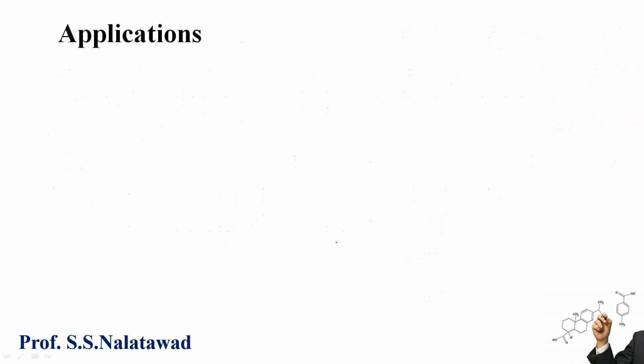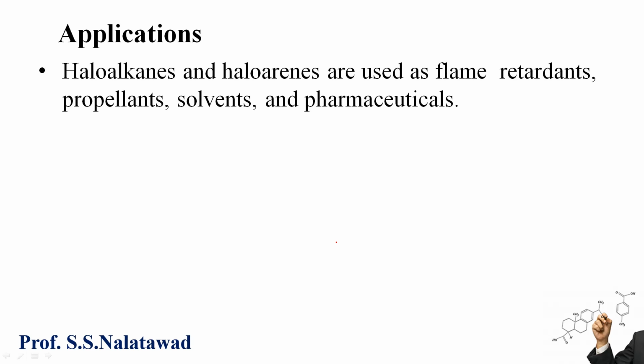Before going to classification and nomenclature of haloalkanes and haloarenes, we will discuss the important applications of haloalkanes and haloarenes. They are used as flame retardants, propellants, solvents and pharmaceuticals. Flame retardants can prevent, inhibit or stop the growth of fire.